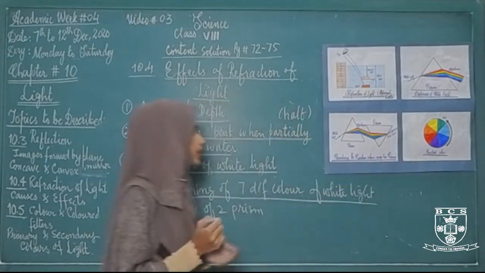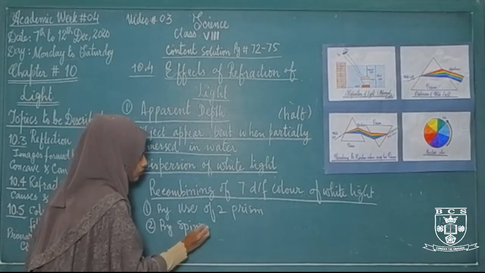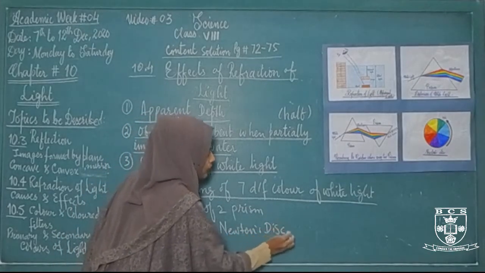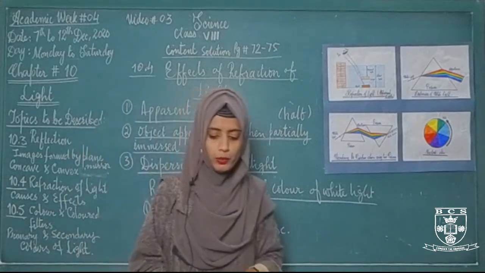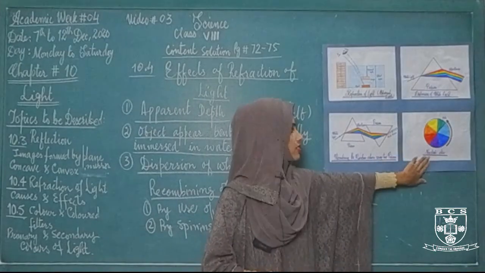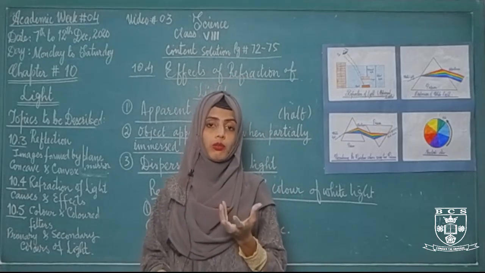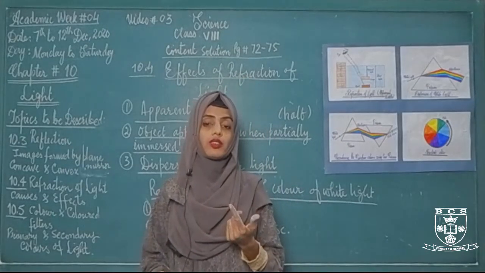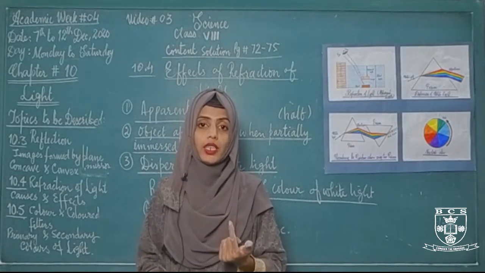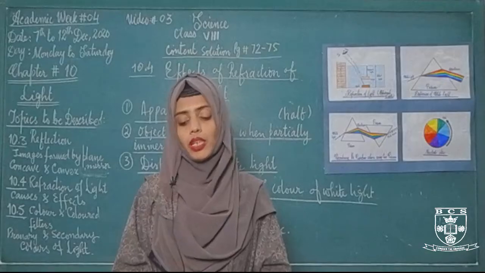Another way is by spinning Newton's disk. What is Newton's disk? A disk that is made up of 7 different colors. If we spin this disk, that is called Newton's disk, then it will show only one color. You can make this disk at your home, and when you spin that disk, you will observe that it will show only one color, that will be white color. So these are the two different ways to recombine 7 different colors of light to make white light.